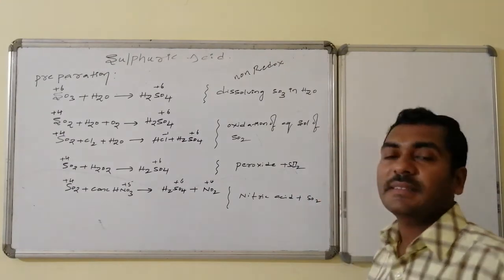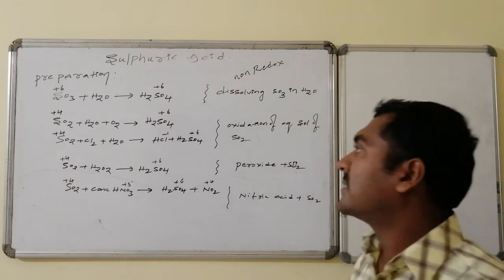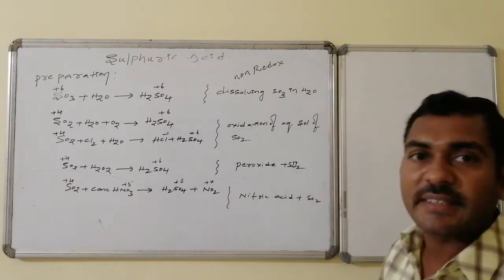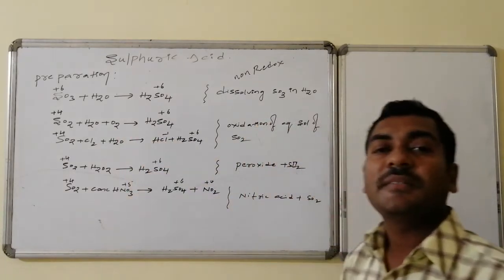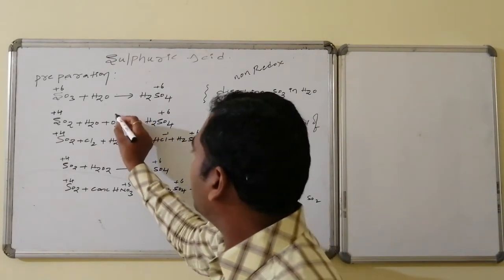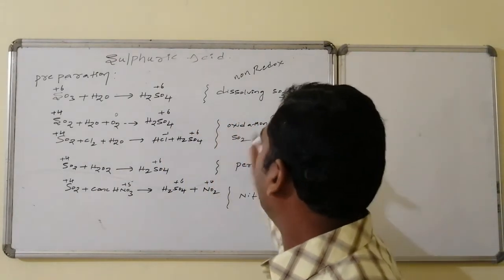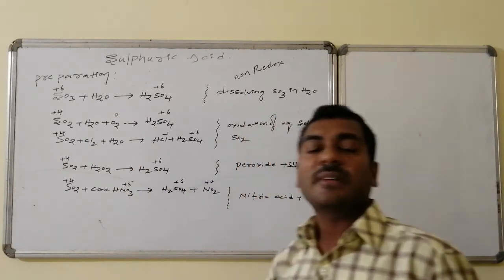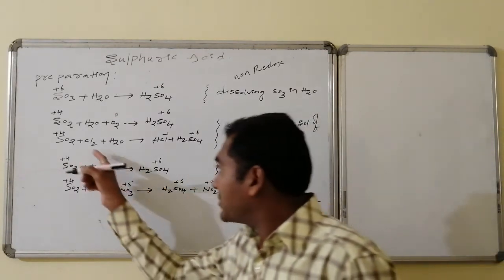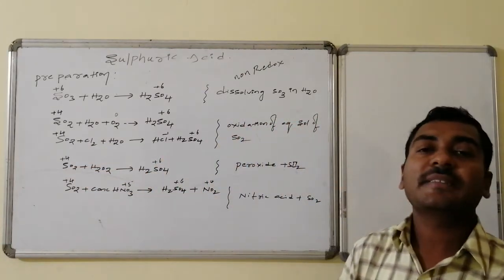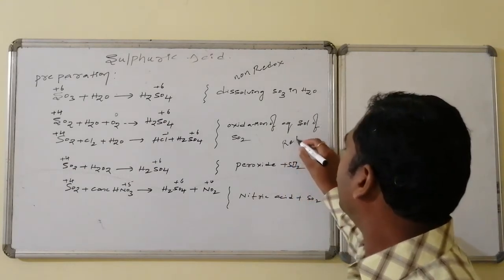In the second case, sulfur dioxide of +4 state is converted to sulfuric acid of +6 state. +4 is converted to +6, which is oxidation, and reduction occurs in oxygen, which is of 0 oxidation state and is converted to -2 in sulfuric acid, hence it is a redox reaction. Similarly here also, sulfur dioxide of +4 state is converted to sulfuric acid and chlorine of 0 oxidation state is converted to Cl minus in HCl, hence this is a redox reaction.